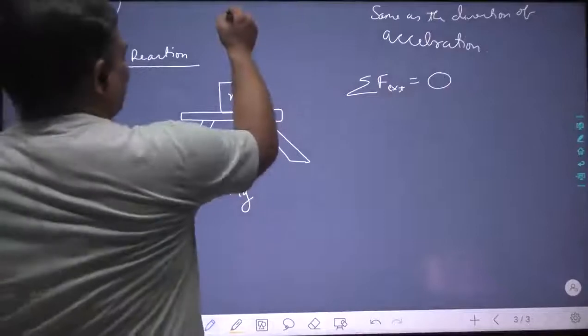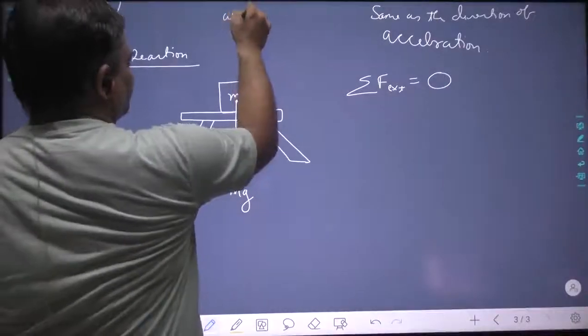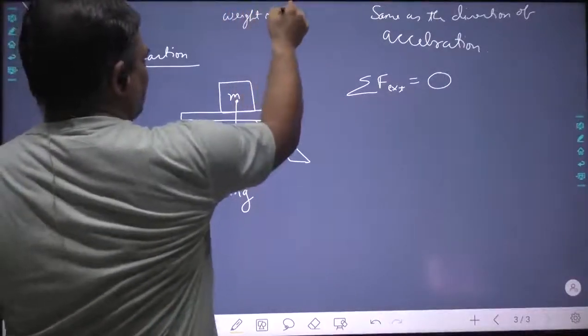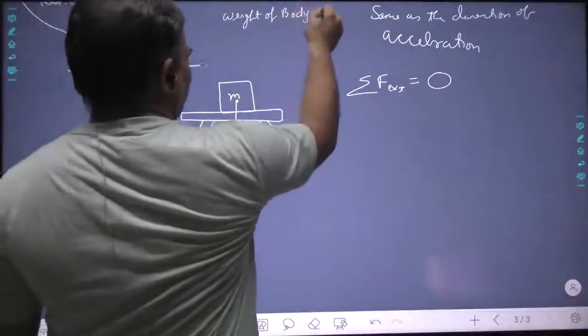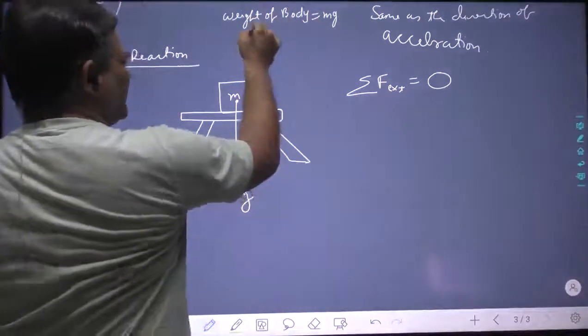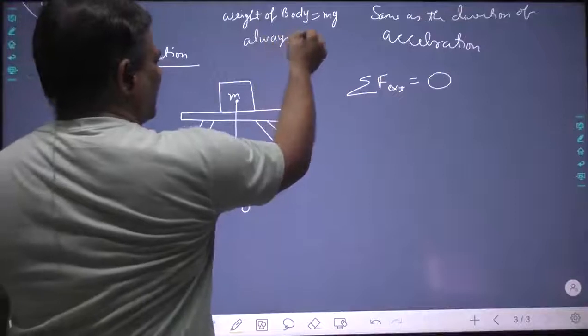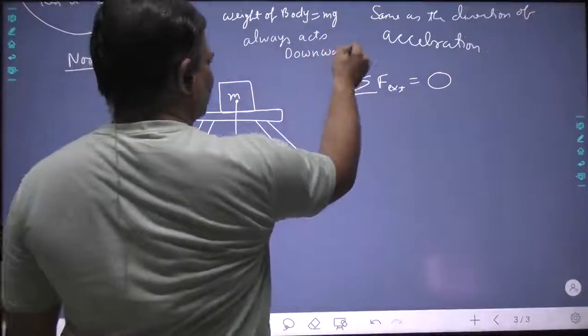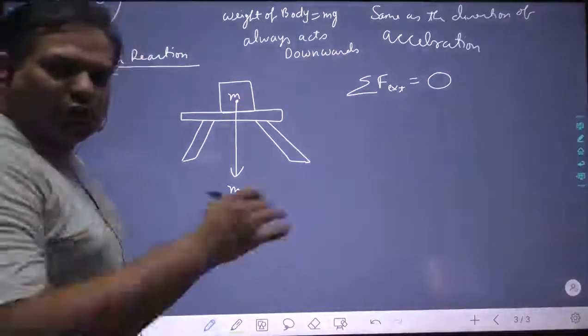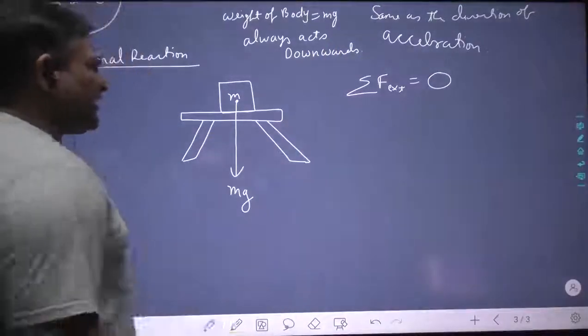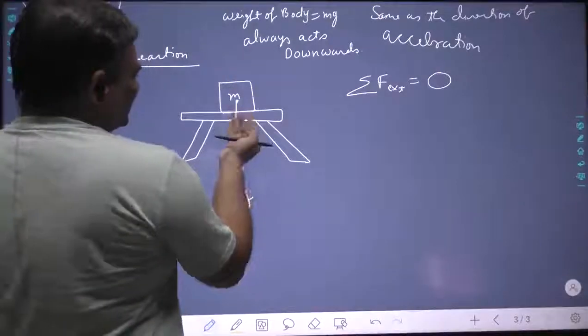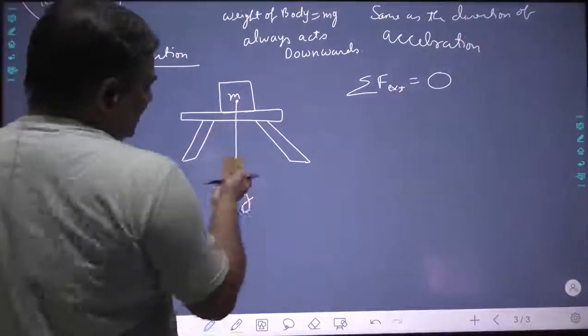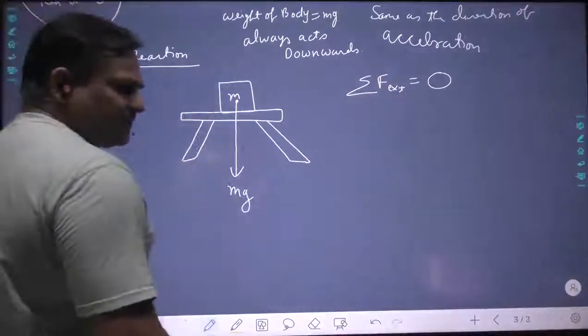We can say it has weight. Weight of body is mg, always acts downwards towards earth.